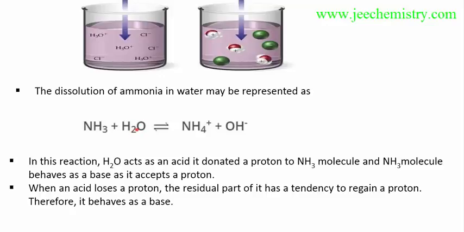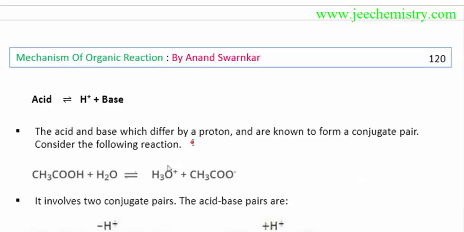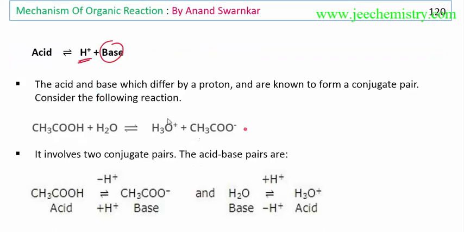To show acid characteristics, it has to donate its H plus as a proton donor. So water donates its H plus, which is accepted by NH3, and it becomes NH4 plus. So NH3 acts as a base, accepting a proton as H plus. In this way, the Bronsted-Lowry concept says an acid gives H plus and becomes a base. If this is an acid, it provides H plus to the water, and water accepts H plus, so it acts as a base.